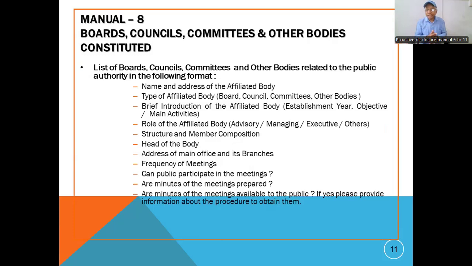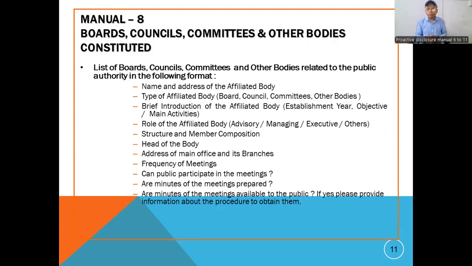What type of board is there? A list of boards which we have to give, council or committee or other bodies related to the public authority, in the following manner. Name and address of the affiliated body. If you have some body or board or council or committee, if it is affiliated, then we may say that it is an affiliated body. If it is not affiliated, then it is a non-affiliated body. We have to write it.